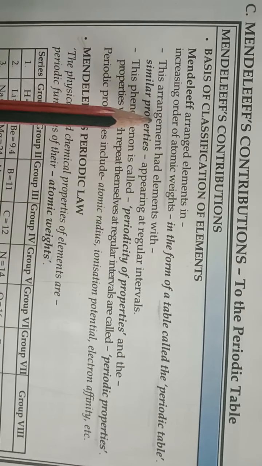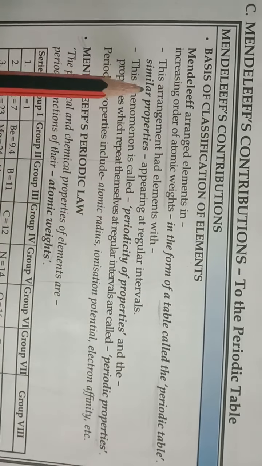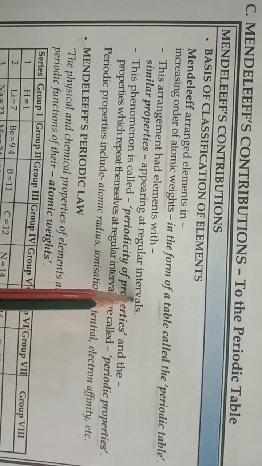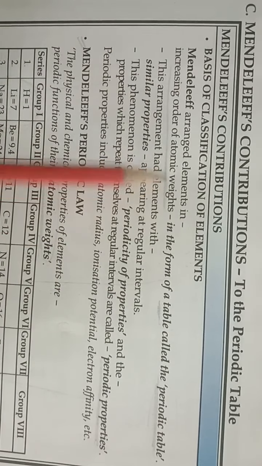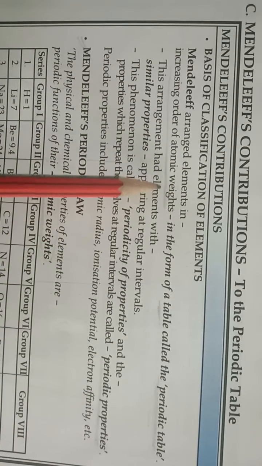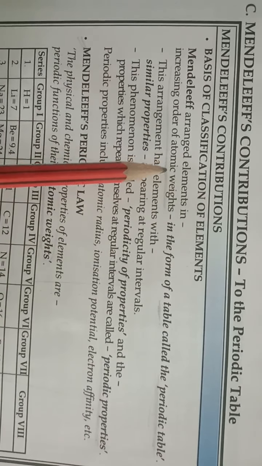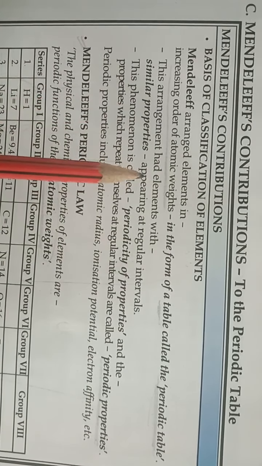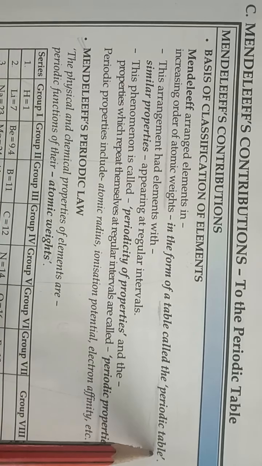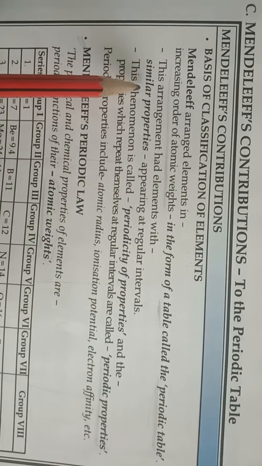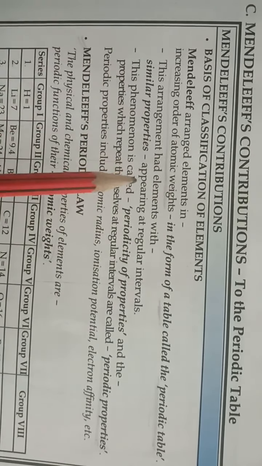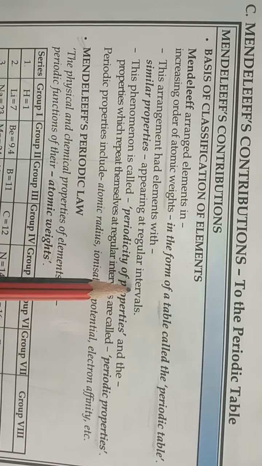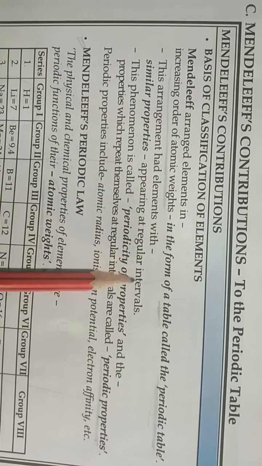Then this arrangement had elements with similar properties appearing at regular intervals. So when Mendeleev arranged elements on the basis of their atomic weights in increasing order, he got a table which is known as the periodic table, and in this table similar properties of the elements appear at regular intervals or after a definite time.